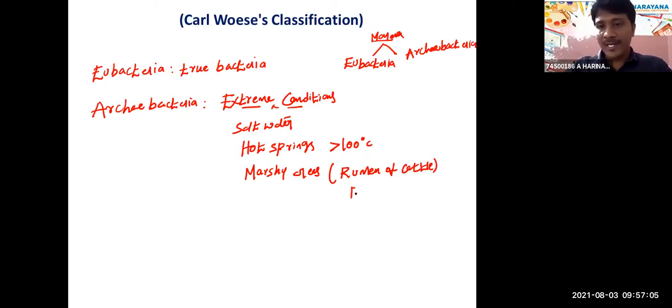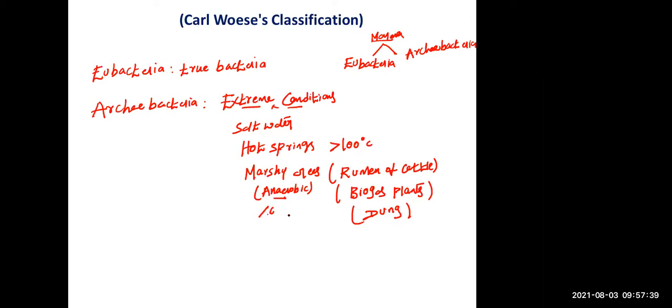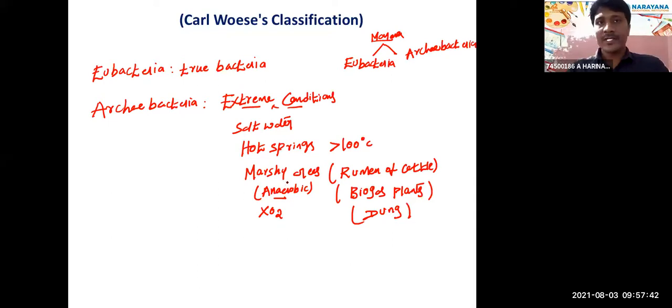As well as biogas plants, right? So biogas production plants, and they are present in dung also. These are the marshy areas. Here, all these are anaerobic conditions. Marshy areas consist of anaerobic conditions. Anaerobic means there is no oxygen. Aerobic means oxygen is present. So anaerobic conditions means there is no oxygen availability, right?